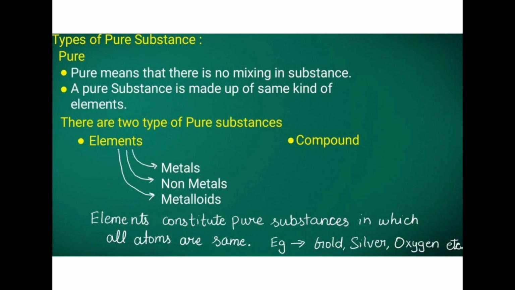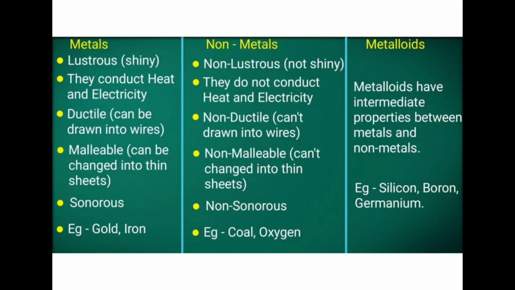So you know what is a pure substance? Only one type of element should be there. Okay, so what we can look at is what is a metal, what is a non-metal, and what are metalloids. Here the properties of metals, non-metals, and metalloids are given. First one is about metals. Metals have these properties.